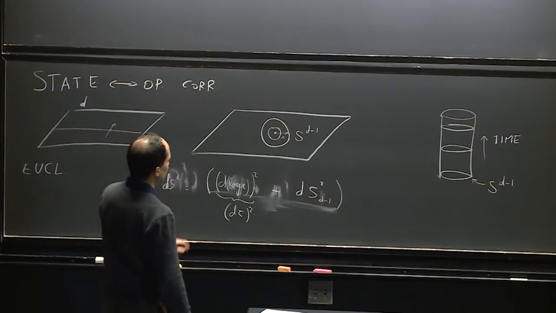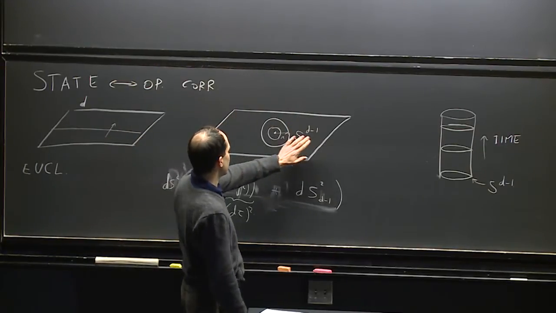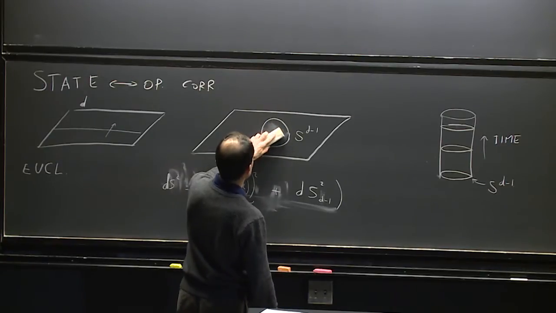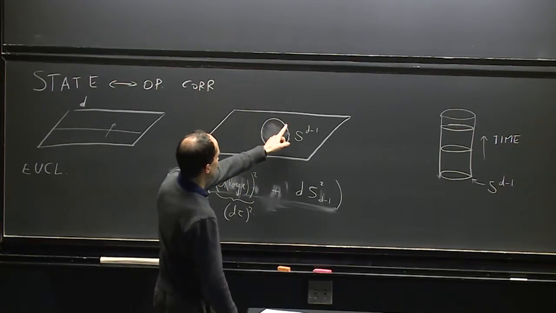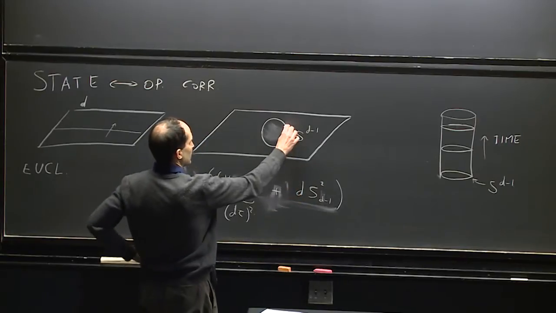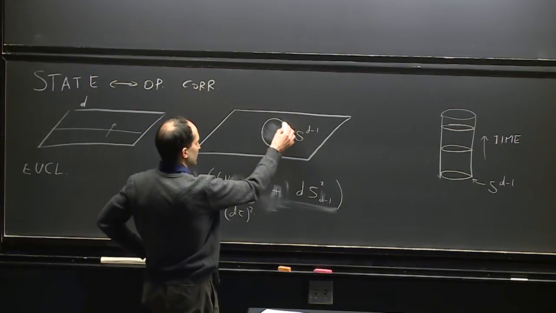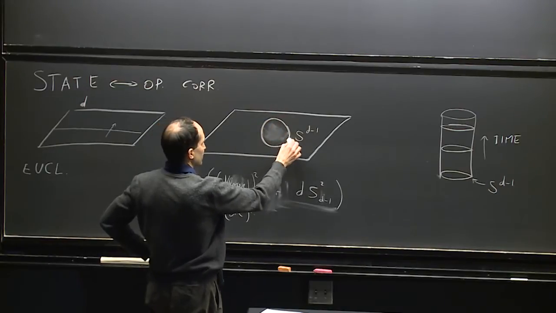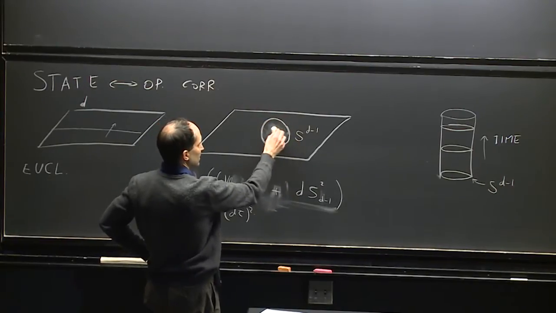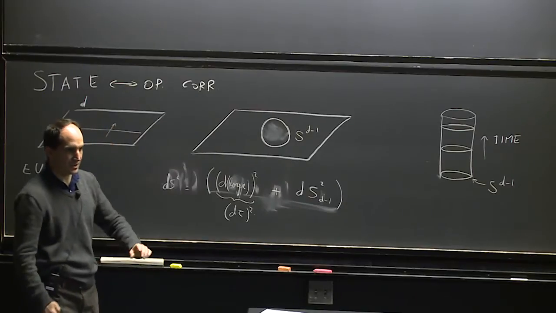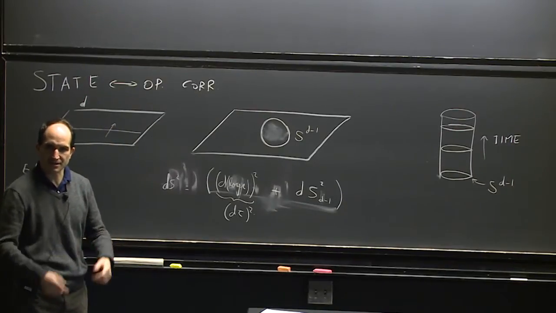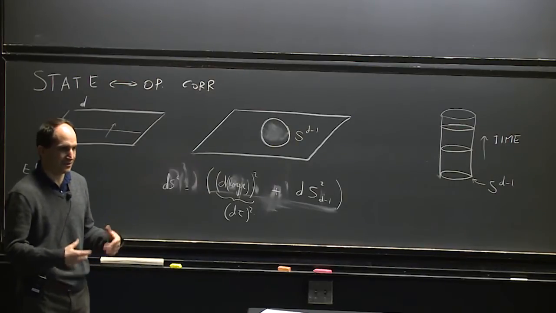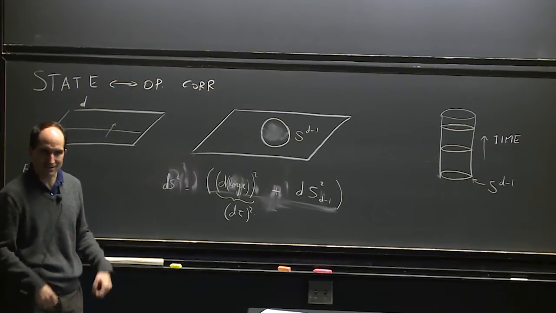So we can think of the Euclidean field theory, and let's think about one of these slices at, let's say, S^(d-1). Something we can think about is, let's imagine we take the Euclidean field theory and fix boundary conditions on this surface, and do the functional integral over the interior. That will give us a function of these boundary conditions, and this function is the Schrödinger wave function of the field theory. So it's a wave functional of the field theory